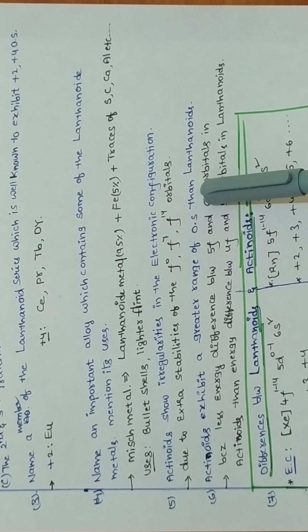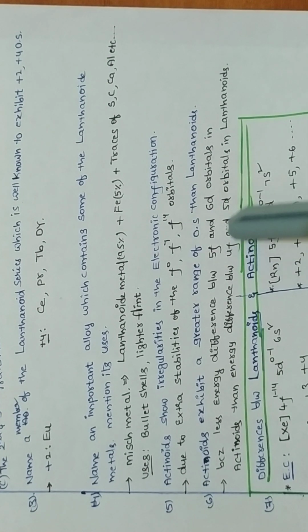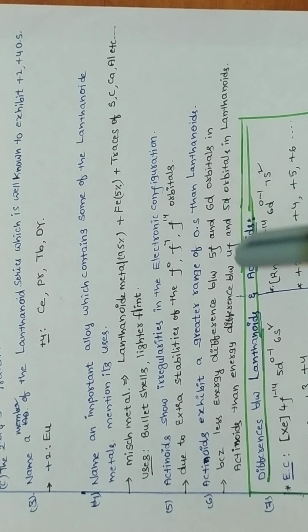Here the energy gap is less, so they participate. Here the energy gap is more between 5d and 4f, so 4f electrons are not participating.